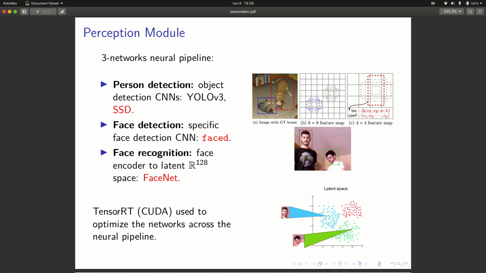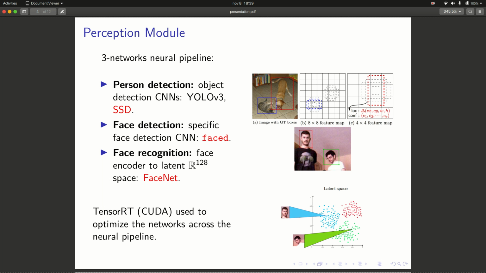Firstly, we have the person detection neural network, which is based on a classical object detection convolutional neural network with the architecture SSD, single shot multibox detector. This detects the persons in the image. Later, we have the face detection network, which is a publicly available specific face detection neural network called FaceNet. This performs the same task as the previous network. However, this network is focused on detecting faces.